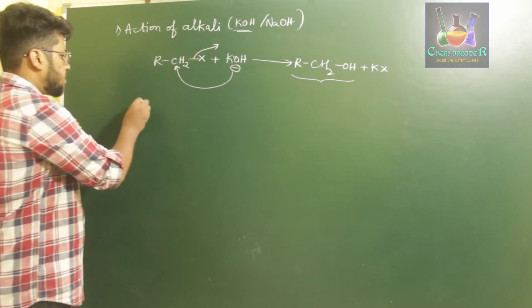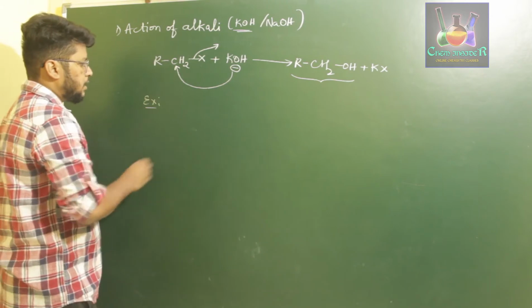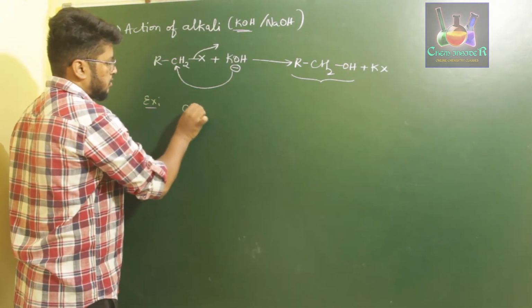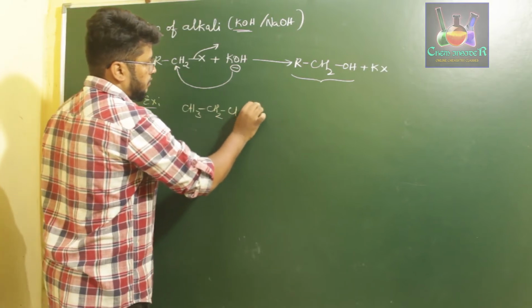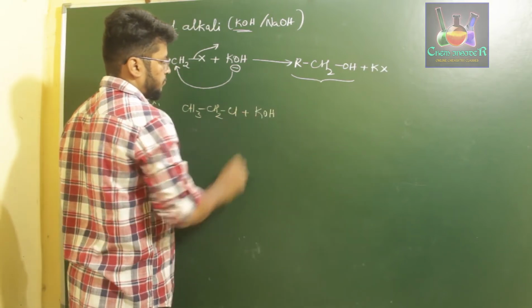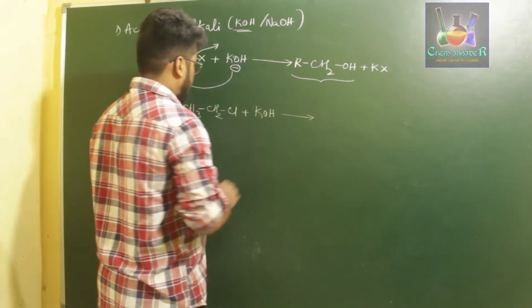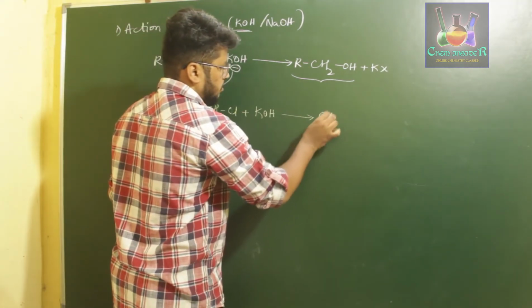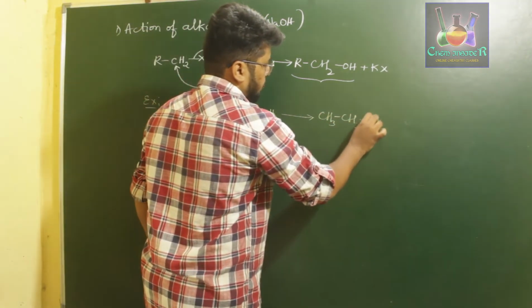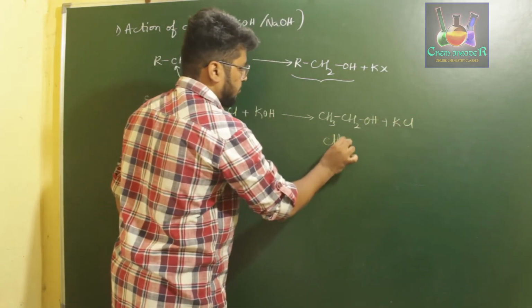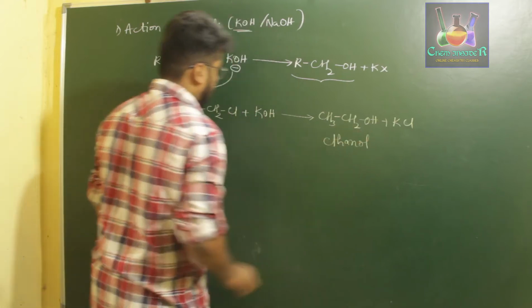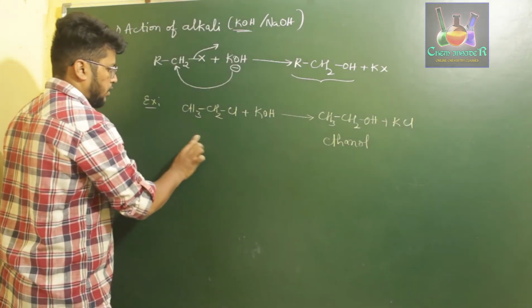Okay, so now for the example, let us say CH3CH2Cl is treated with potassium hydroxide. On treating these two, we get CH3CH2OH along with KCl. So this is ethanol, the alcohol of ethane, and this is chloroethane.